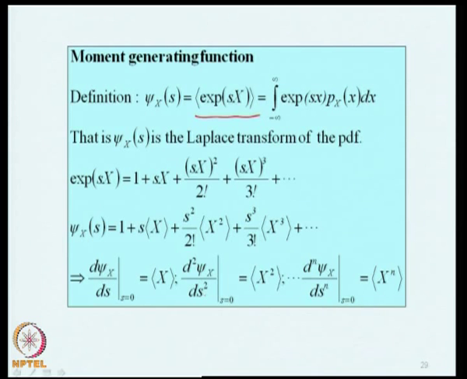Similarly, the second derivative at s equal to 0 is the second raw moment m2. In general, the nth derivative d^n psi x by ds^n at s equal to 0 is the expected value of x to the power of n. So, because of this property we call this expected value the moment generating function. Here s is in general a complex number.